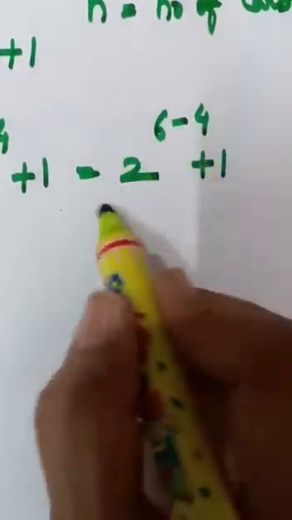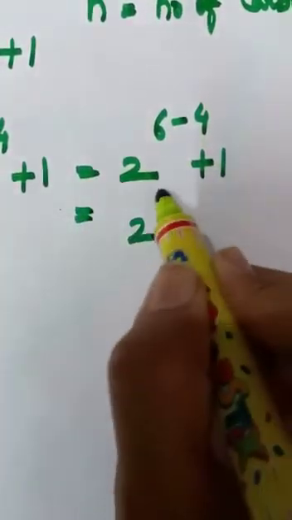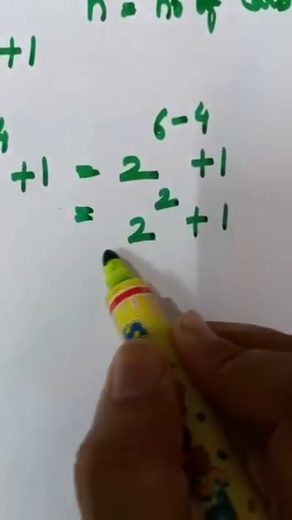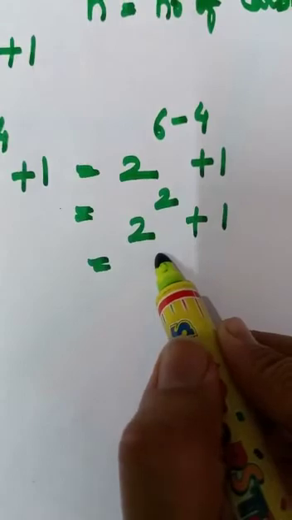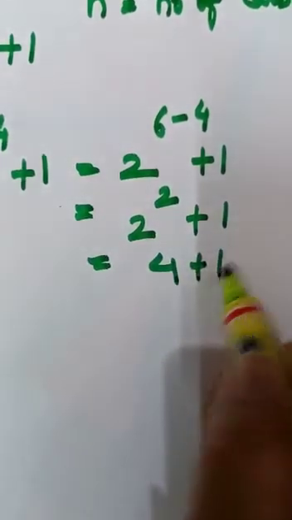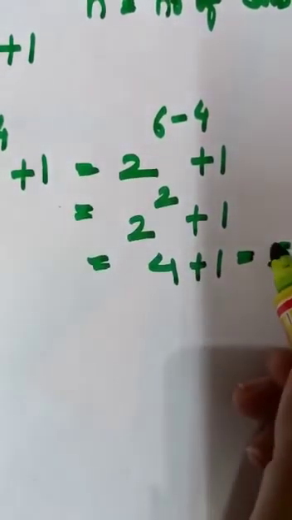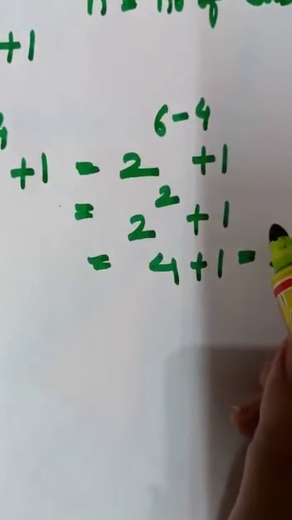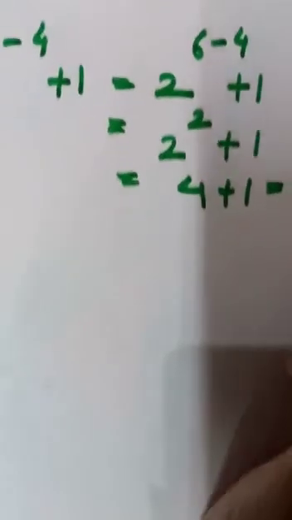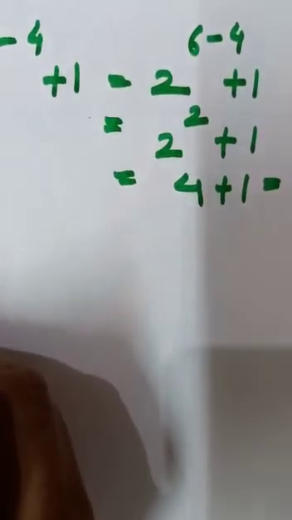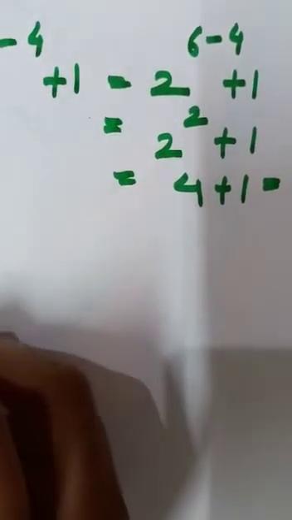So here it comes to 2 to the power 2 plus 1, and 2 to the power 2 is 4. 4 plus 1 is equal to 5. So the number of isomers present in your hexane would be 5.